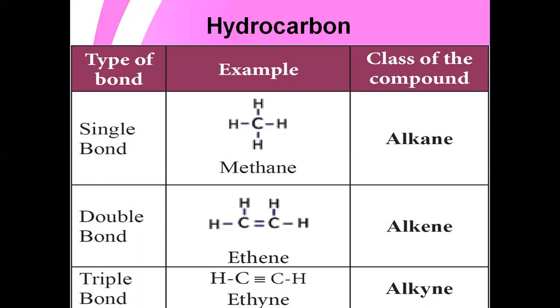The next class of hydrocarbon compounds is alkene. The example is ethene. So ethene has a double bond. Already we know that the carbon atoms form single bonds, double bonds or triple covalent bonds. Alkyne, the example is ethyne. So ethyne forms a triple bond. So these are the examples for the types of hydrocarbons.